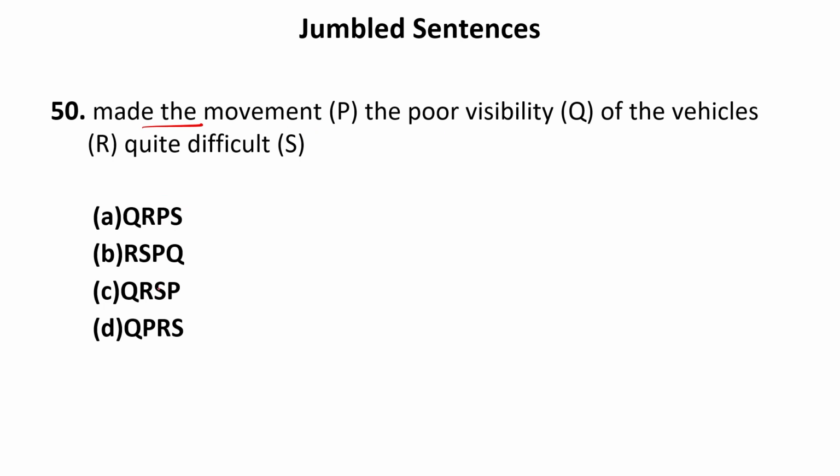So we cannot begin the sentence using P. In fact, it is not given in the options as well. In the options, it is written either Q can begin the sentence or R can begin the sentence. Now let us check the sequences. According to the first option, it is given, the poor visibility, quite difficult. It does not make any sense. So R cannot follow the sentence Q.